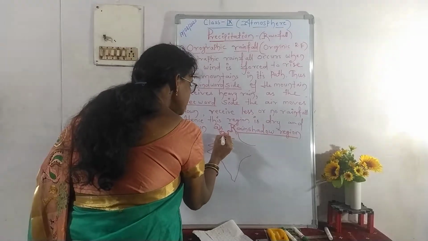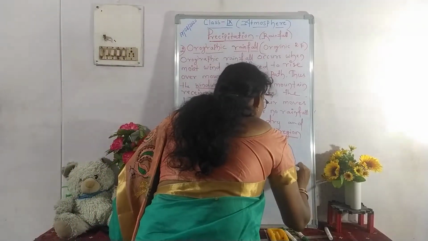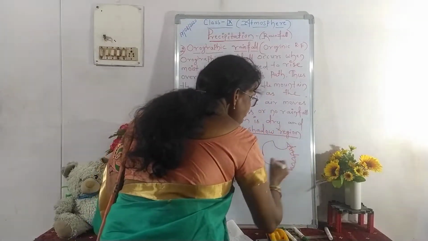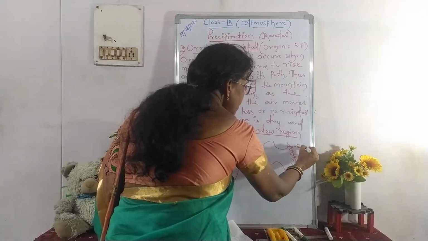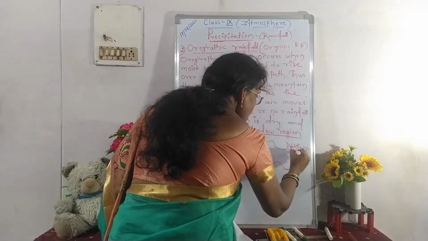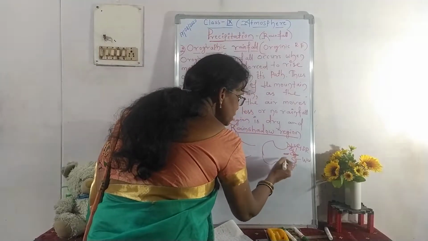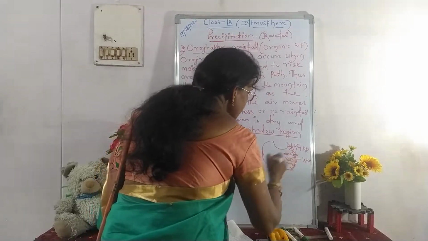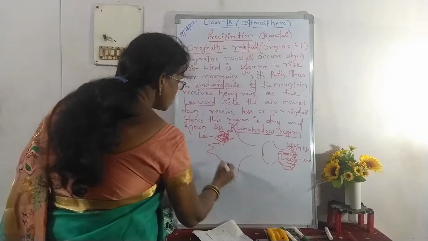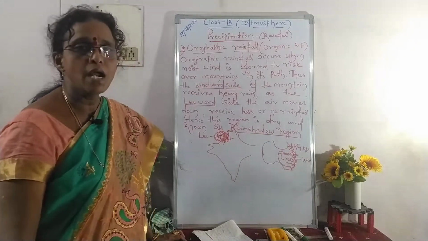This part is called the leeward side. Like that we can see in Australia also. Here is the continuous stretch of mountains called the Great Dividing Range. Towards the east of these mountains is the windward side, and towards the west it is the leeward side. These places in Australia and the Thar desert in India are known as rain shadow regions.